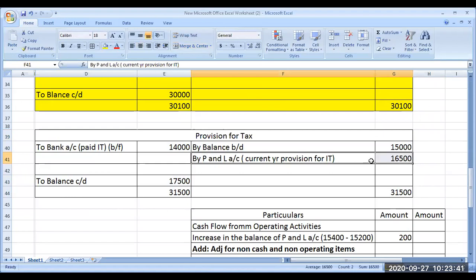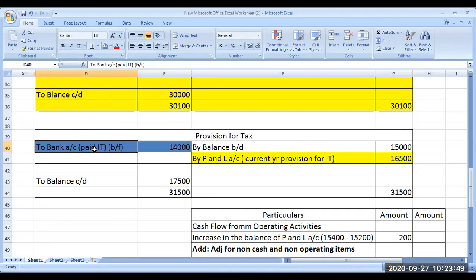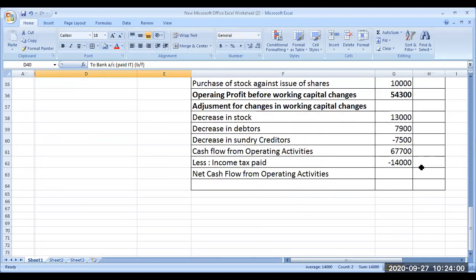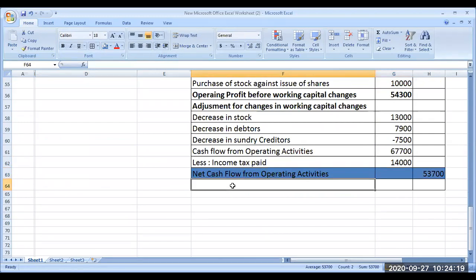16,500 is not paid. Look at this. This is the provision you are making. This is only a provision we made. This is the payment, so we are writing the payment amount. 14,000 rupees is the amount paid. So it should be equal to this one minus this. So 53,700 is the net cash generated from operating activity.